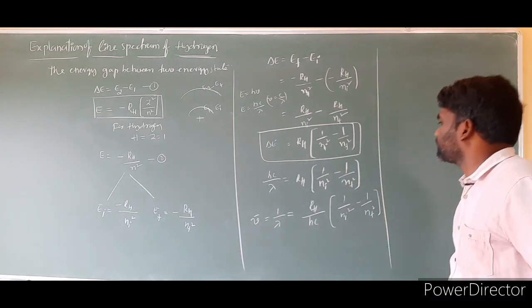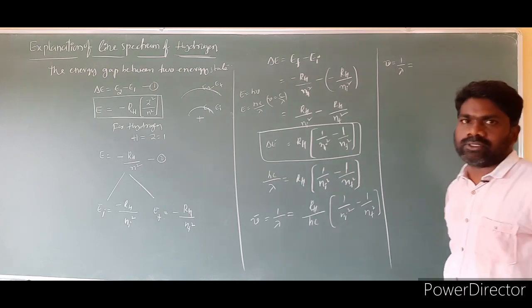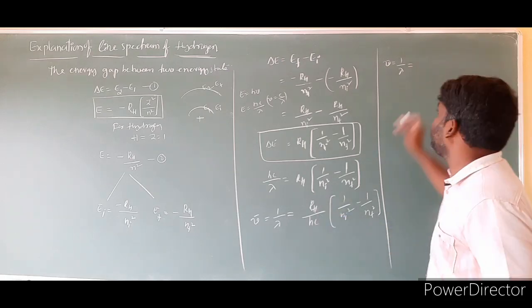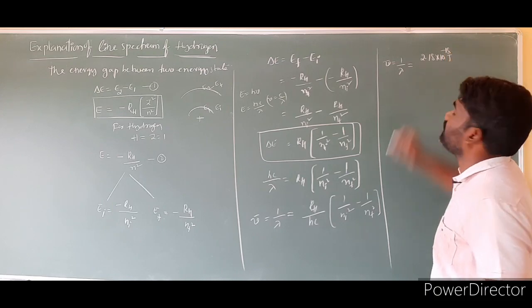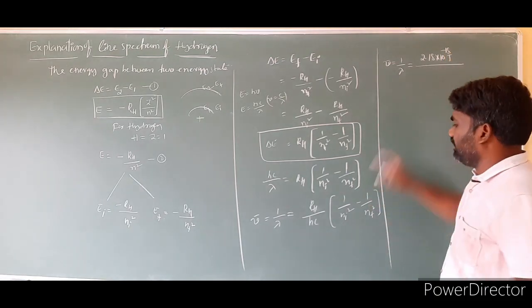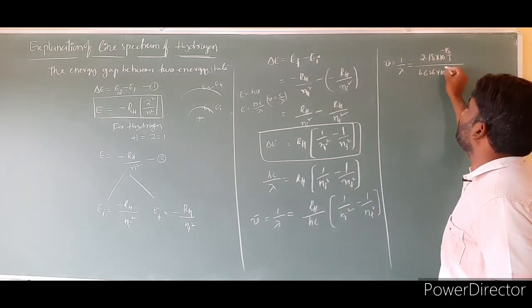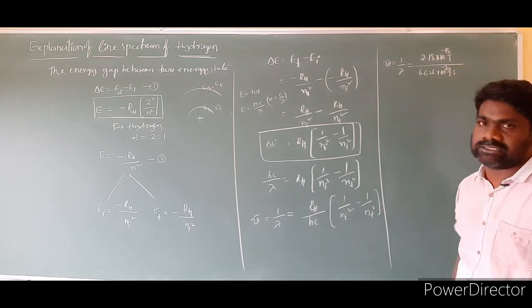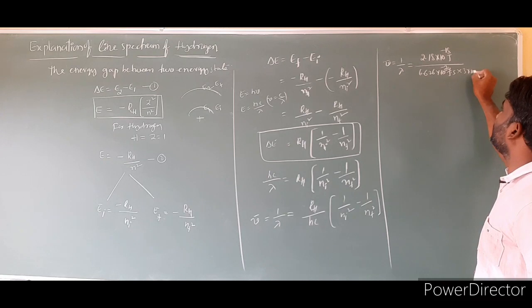Substitute all these values. Then what is the formula? Nu bar is equal to 1 by lambda, which is equal to RH by hc. We know very well the RH value, the Rydberg constant, is 2.18 into 10 to the power of minus 18 joules. The h value is 6.626 into 10 to the power of minus 34 joule second, into the velocity of light in meters, 3 into 10 to the power of 8 meter per second.